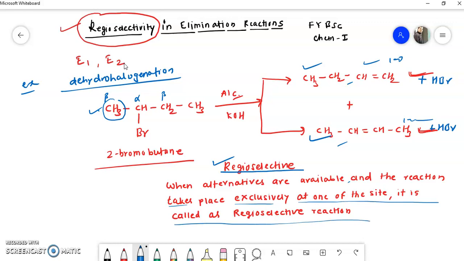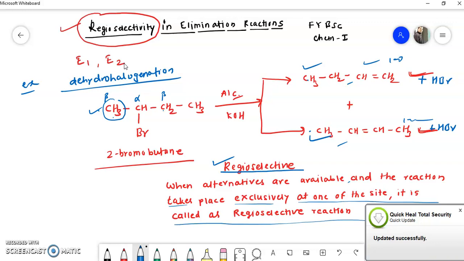Thus the beta hydrogen atom is removed from a particular site selectively. Now here there are two beta hydrogens, so selectively either this or this reacts in the reaction, and we will get this or this product. Then and only then can this reaction be called a regioselective reaction. The orientation of the reaction during elimination is described by some rules.